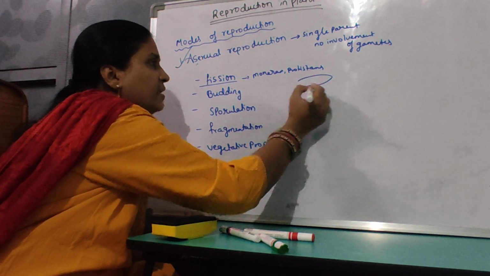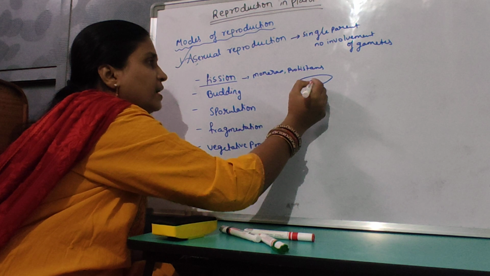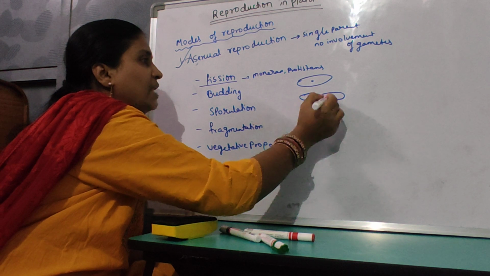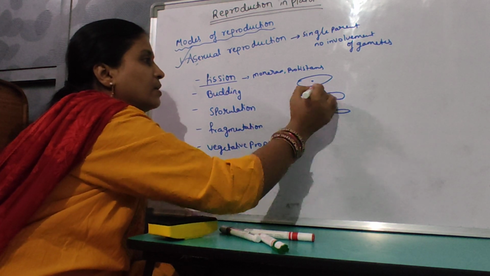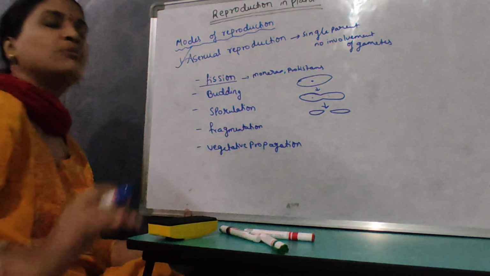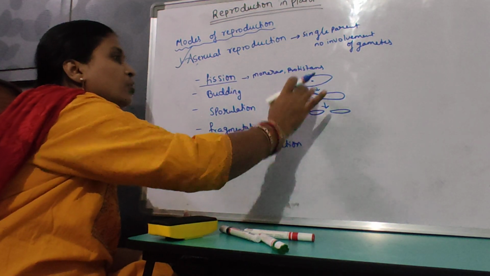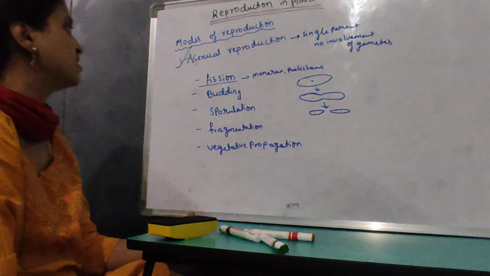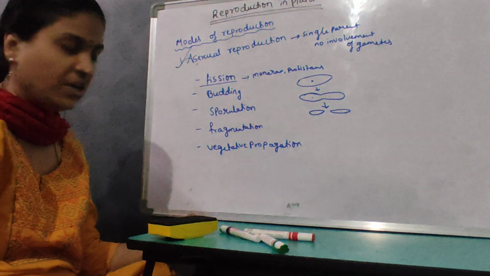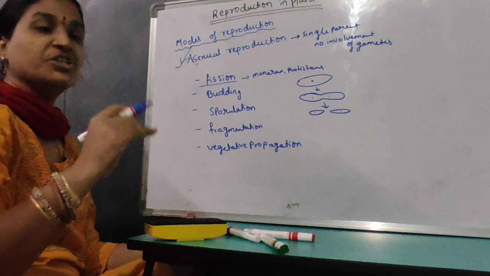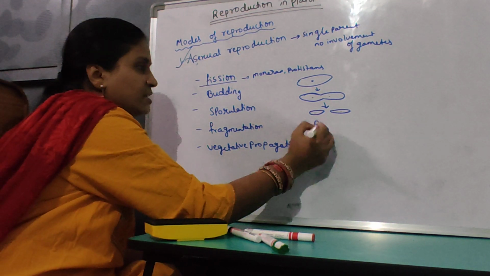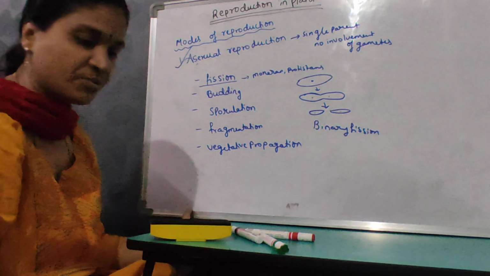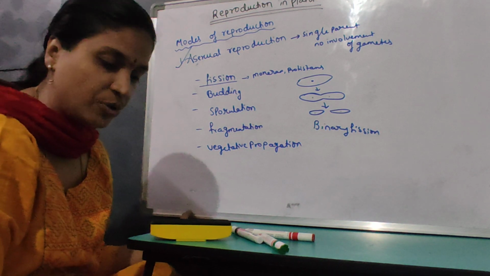Where a parent cell is going to divide into two. Two equal halves will be present. Like this, a single parent is going to develop into two offsprings. Such a type of asexual reproduction is fission. Many fissions are there: binary fission, multiple fission. But here, this is about binary fission, where two offsprings are produced. Examples are monerans and protistans.